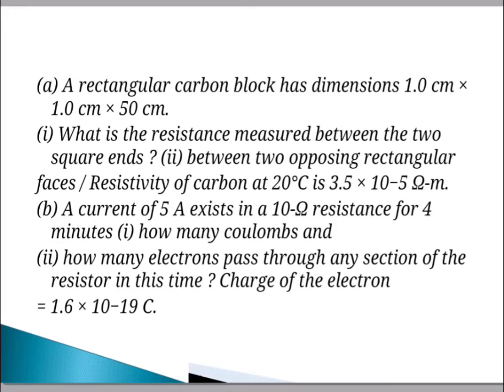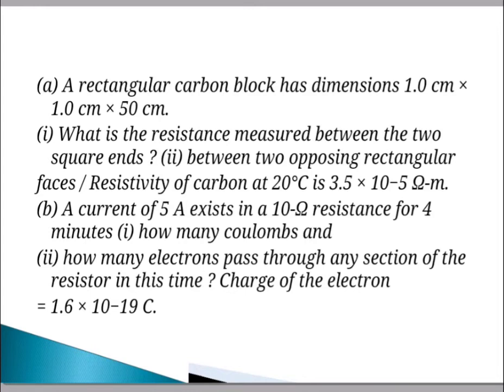What is the resistance measured between the two square ends? We have to calculate that. Second, between opposing rectangular faces, for resistivity of carbon at 20 degrees Celsius, resistivity rho is given here, that is 3.5 into 10 raised to minus 5 ohm meter.